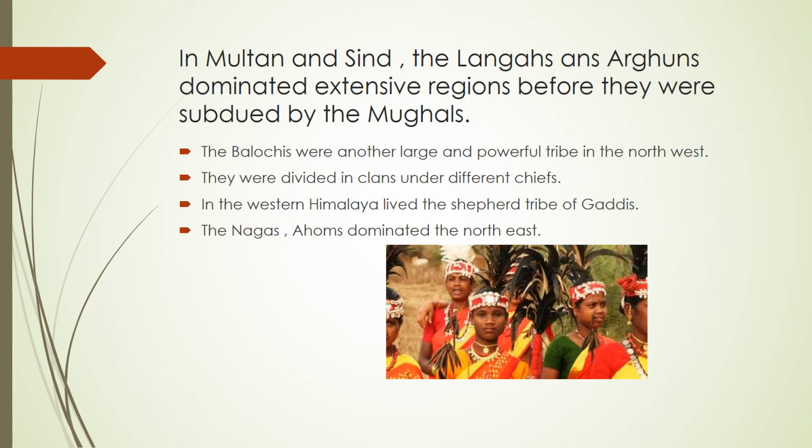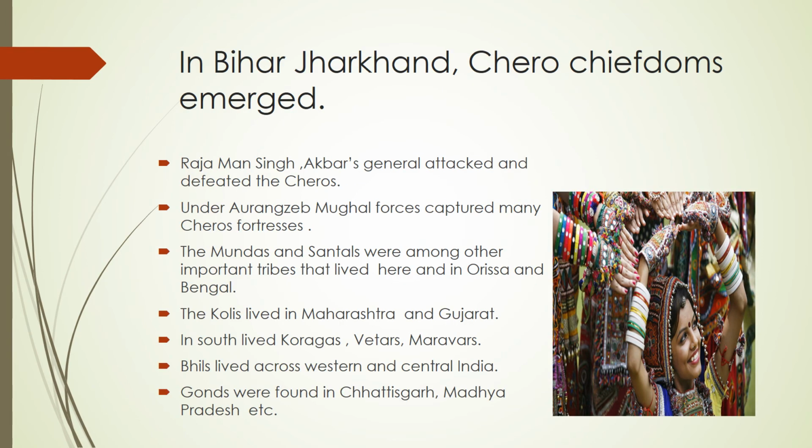In many areas of present day Bihar and Jharkhand, there emerged the Chero chiefdoms. Raja Man Singh, who was Akbar's famous general, attacked and defeated the Cheros in 1591, and a large amount of booty was taken from them, but they were not entirely subdued. Under Aurangzeb, again the Mughal forces captured many Chero fortresses and subjugated the tribe. The Mundas and the Santals were among the other important tribes that lived in this region and also in Orissa and Bengal.